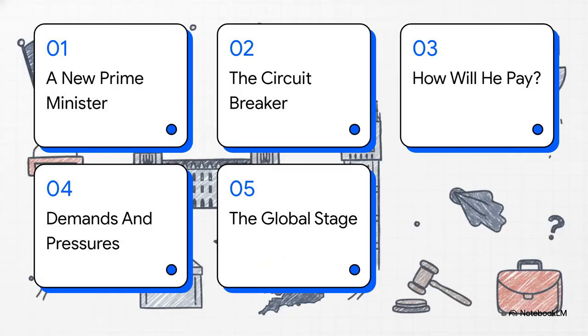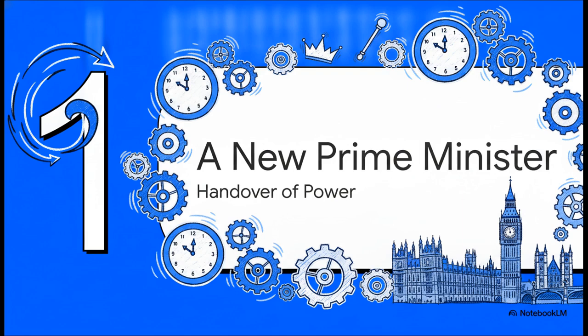Here is our agenda for today's lesson. Section 1, a new Prime Minister. Section 2, the Circuit Breaker Plan. Section 3, how will he pay? Section 4, demands and pressures. And finally, Section 5, the global stage. Let's move straight to Section 1.